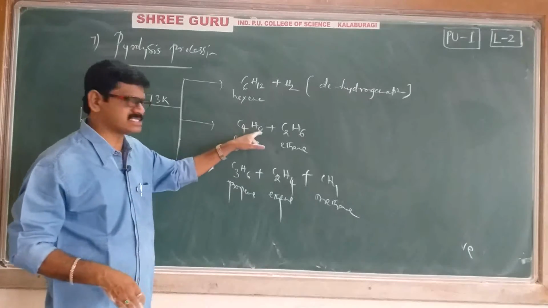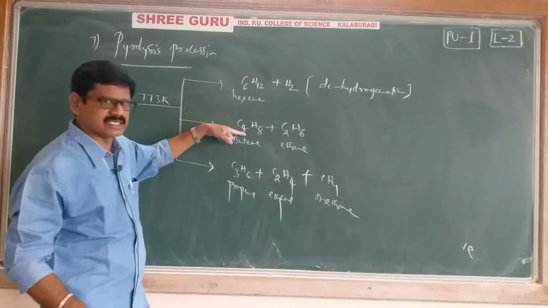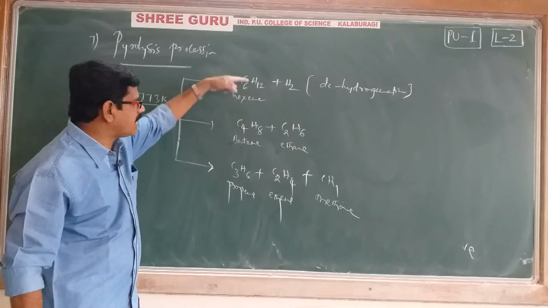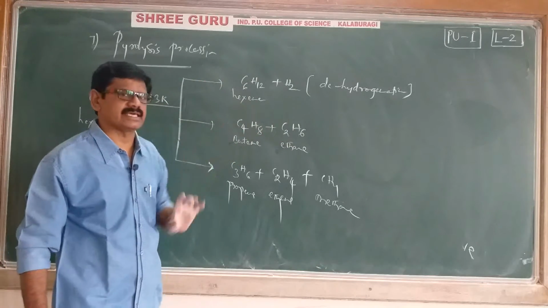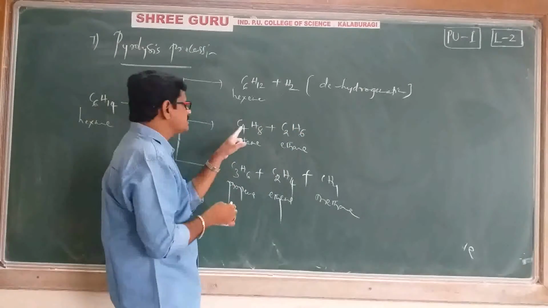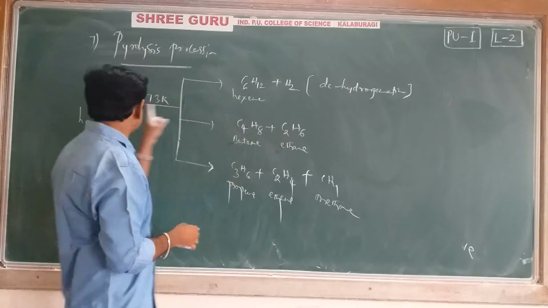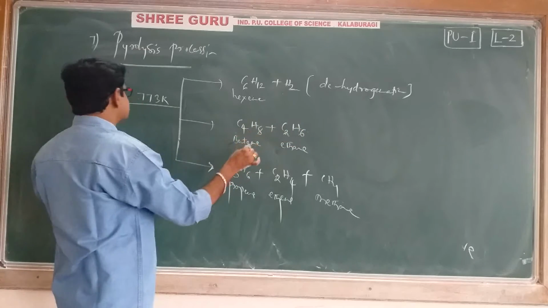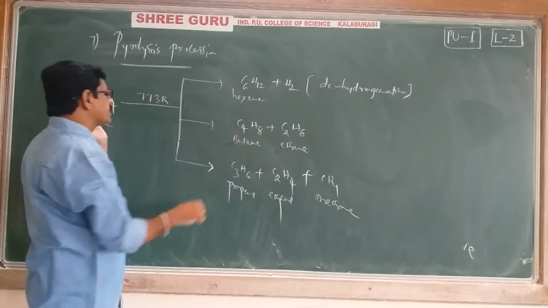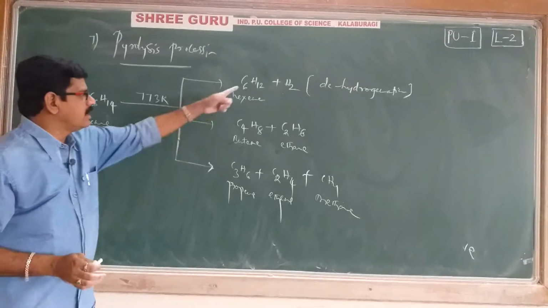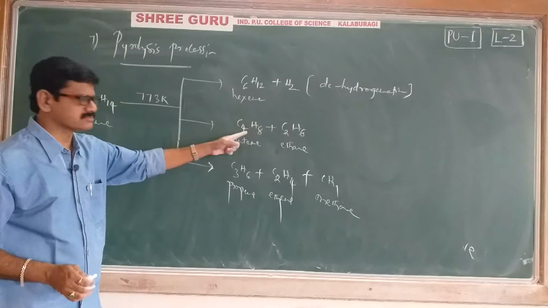That means C4H8, an alkene, and the remaining is C2H6, an alkane, because C4 plus C2 is C6 and 8 plus 6 is 14; the reactants and products should match.